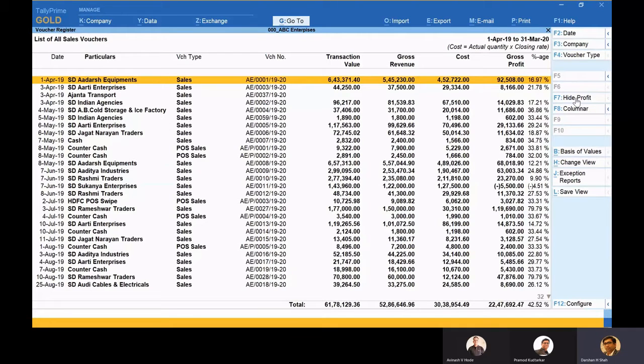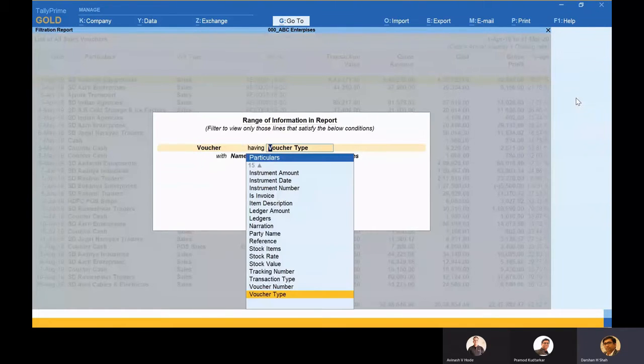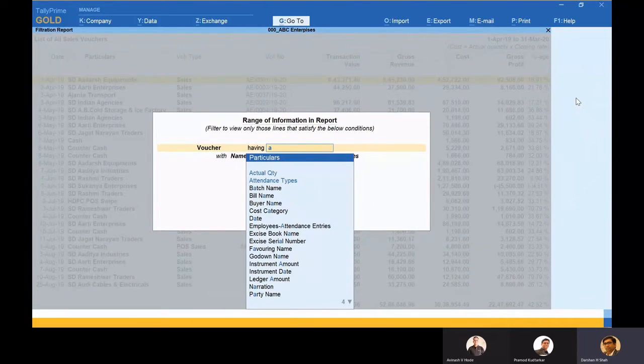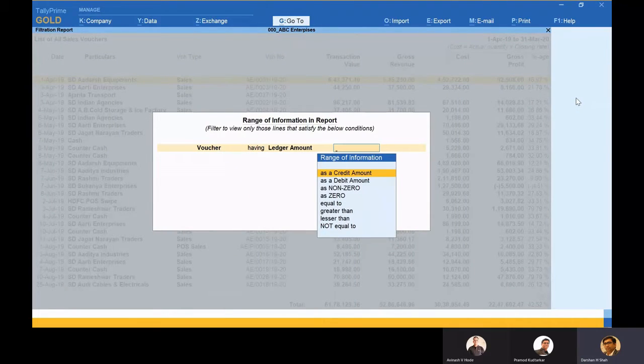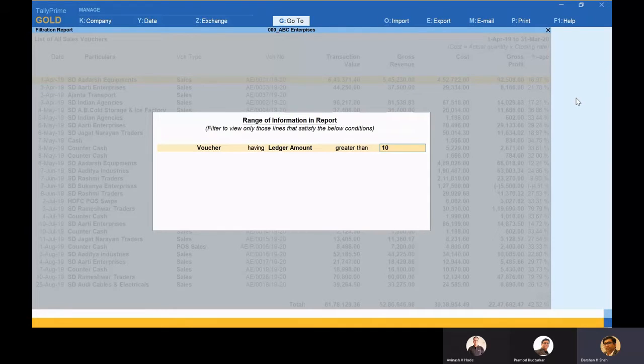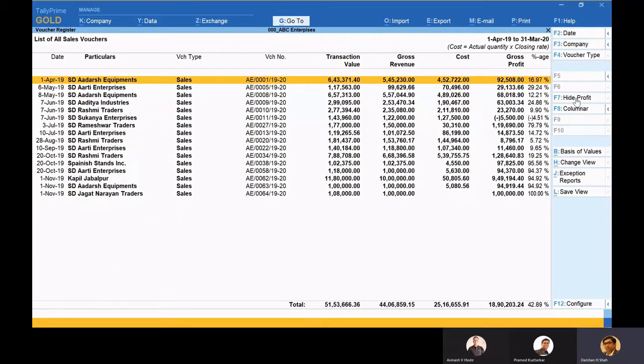So here all the sales vouchers are there, but if I want to filter for amount, ledger amounts greater than, let's say, 1 lakh rupees, I'm able to see now all the sales transactions above 1 lakh, and it shows me the profit also. Now I've done a few configurations. First, I went to the sales report, then I set it for the entire period. I've given a filter, and the show profit also I have configured.